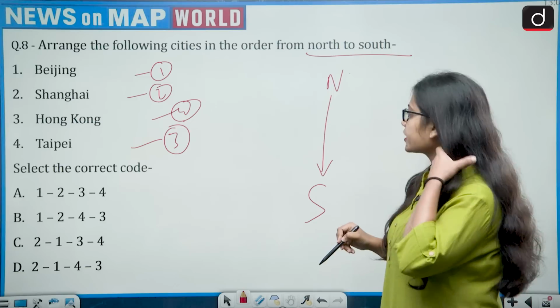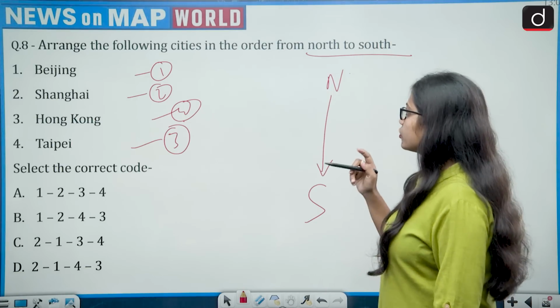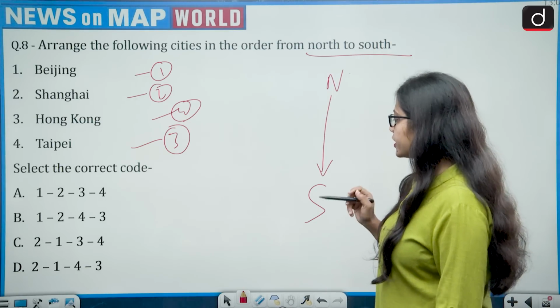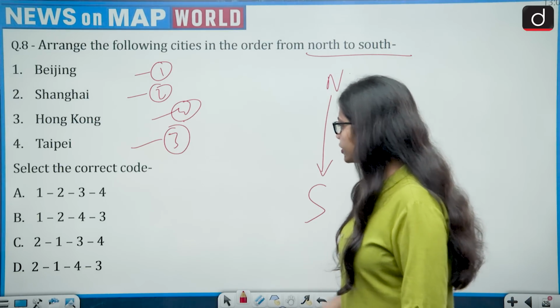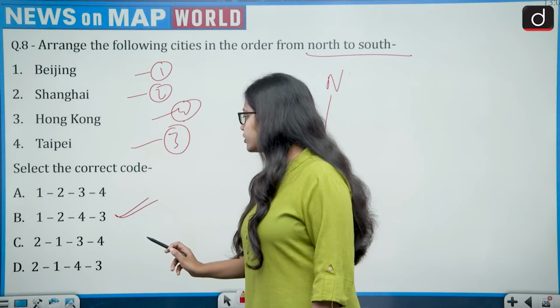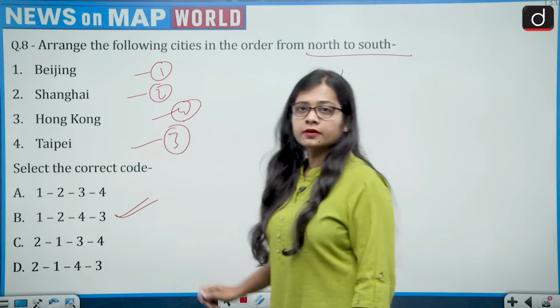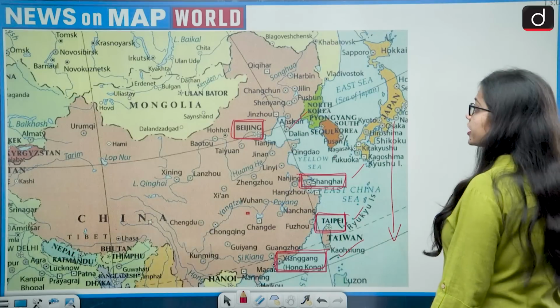So select the correct code. So the correct order is 1, 2, 4, 3. So is there any option 1, 2, 4, 3? Yes. So the correct answer is 1, 2, 4, 3. That is option B. Now moving on to the next question.